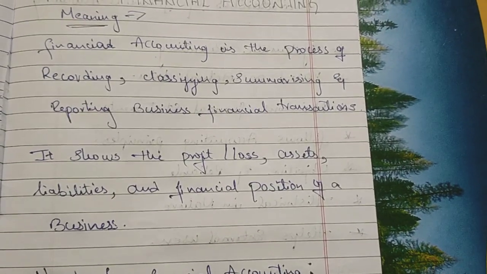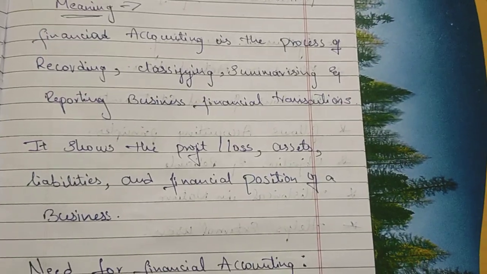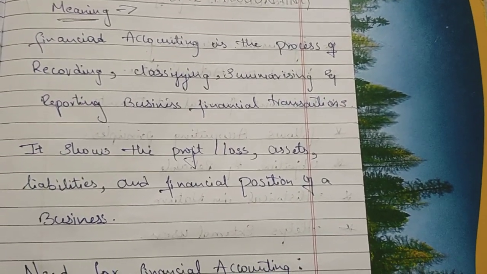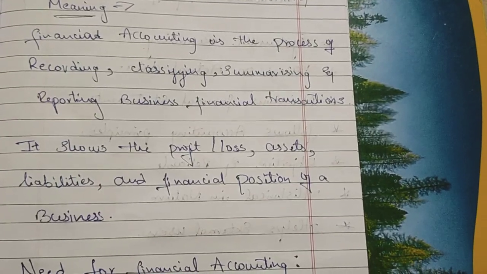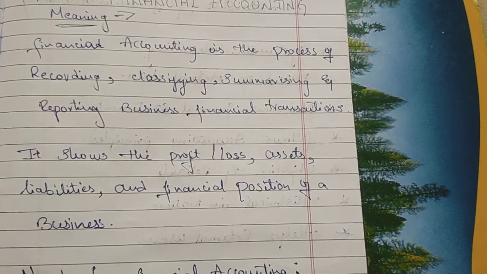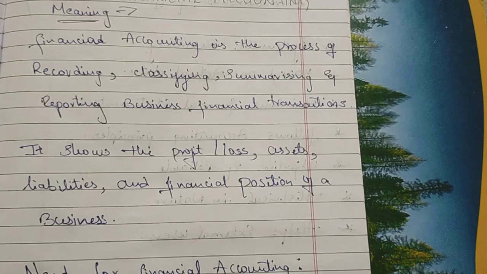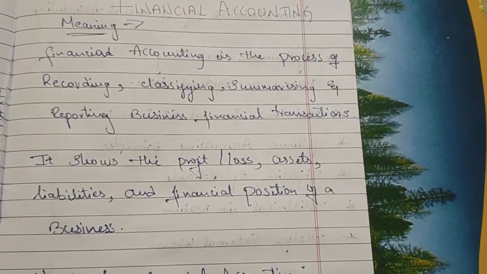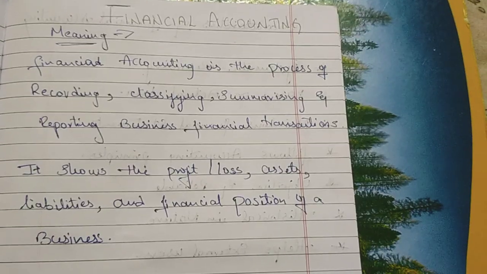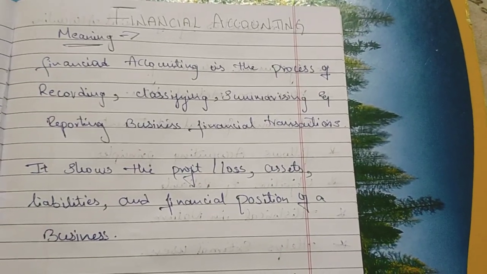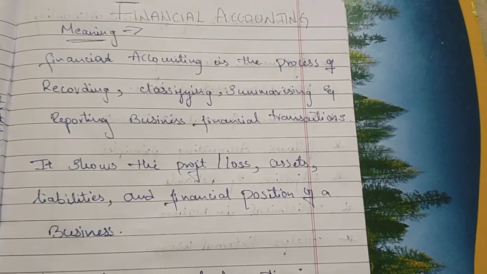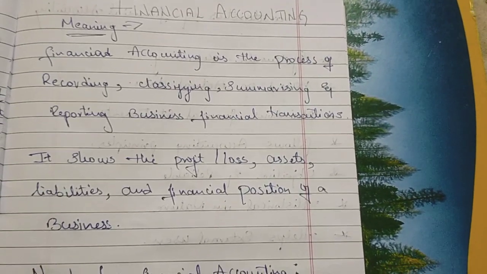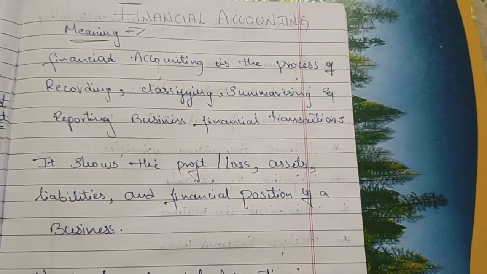This financial accounting helps the business to know its financial position and helps in decision making. It shows the profit and loss of the business, and the increase or decrease in the value of assets. What about the liabilities? Everything, it shows a clear picture of the business. So in simple terms, financial accounting is nothing but a process of recording, classifying, summarizing and reporting the business's financial transactions. So next, let me go to the next concept.